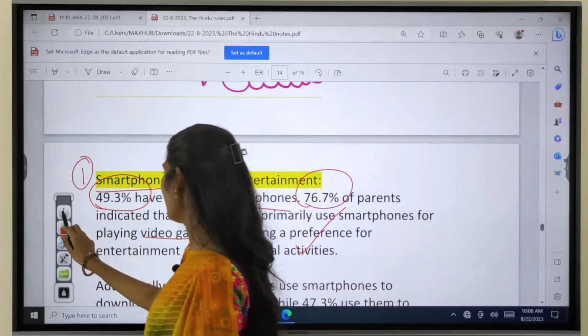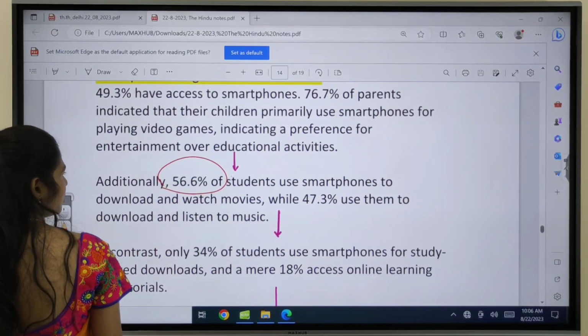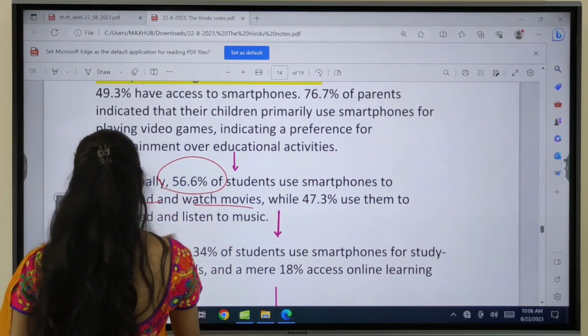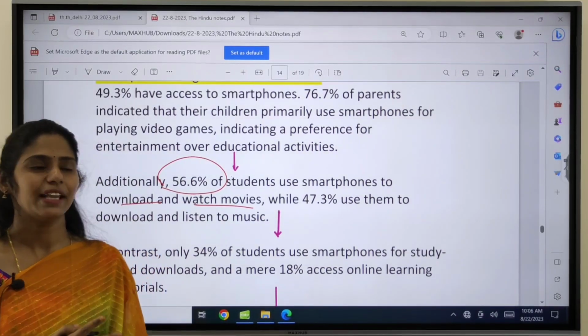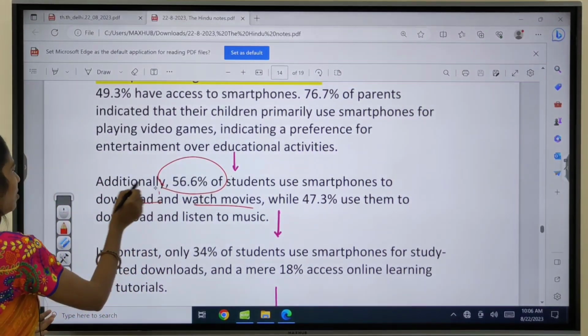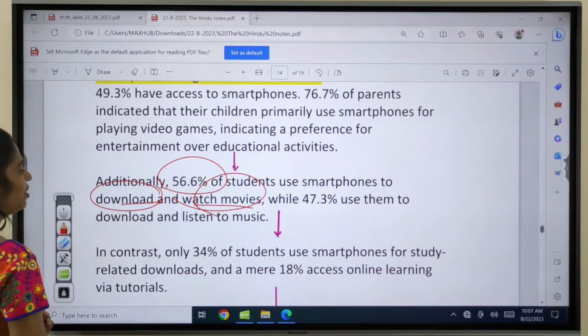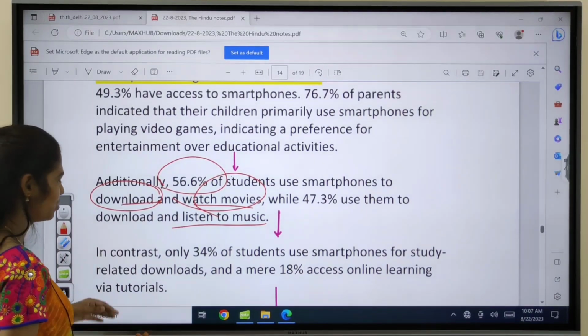And the next one is that about 56.6% of students are using the smartphones to download and watch movies. See the tragedy here. They are not only playing games, they are also using them for downloading and watching movies and listening to music.